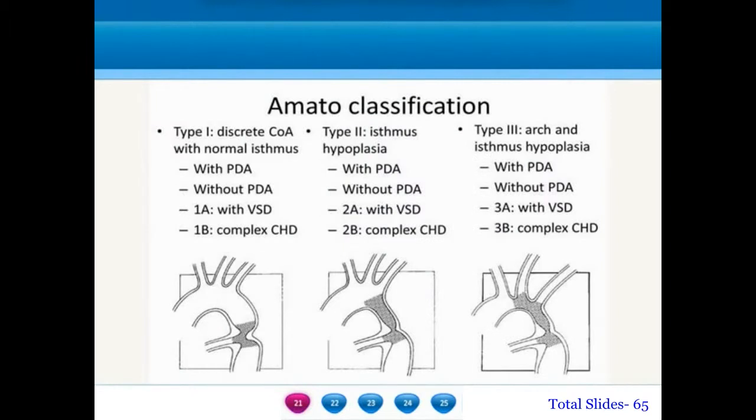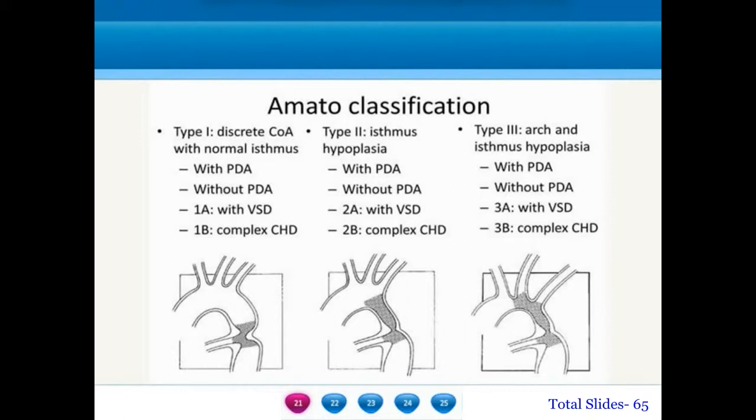The anatomical coarctation classification will be type 1, which is a discrete coarctation, where there is a normal sized aortic arch and a normal sized isthmus. A type 1 discrete coarctation can be with or without a PDA. The complex type 1 coarctation are classified as 1A if there is a presence of a ventricular septal defect, and 1B if there is presence of more complex abnormalities like AV septal defect or TGA or tricuspid atresia.